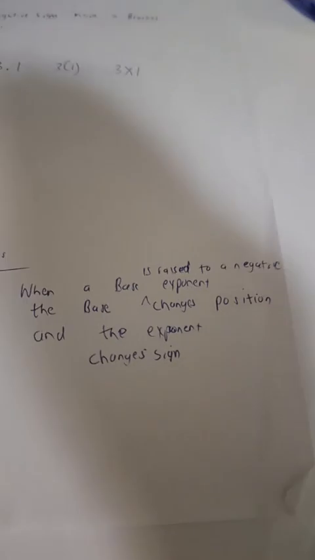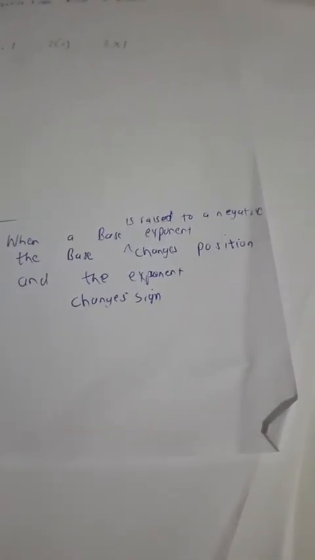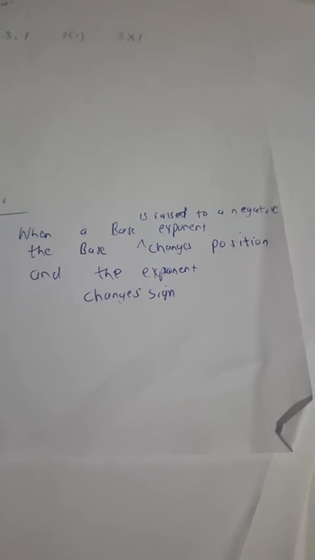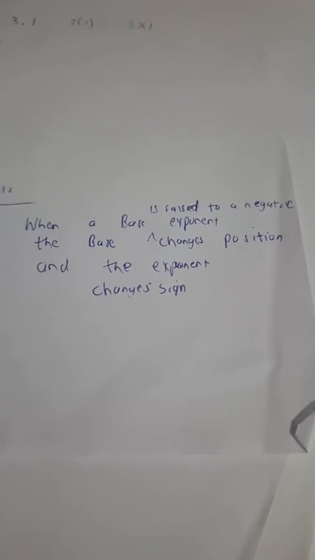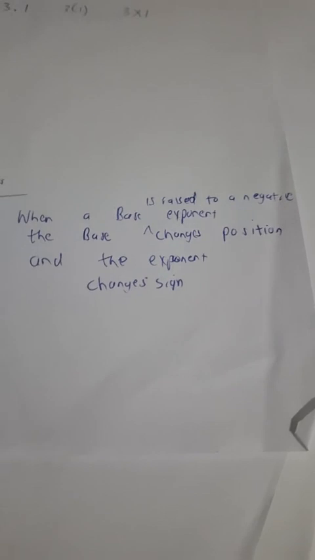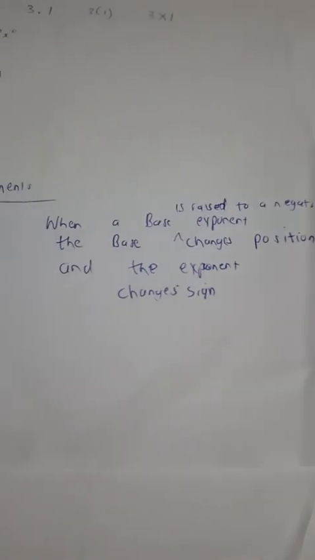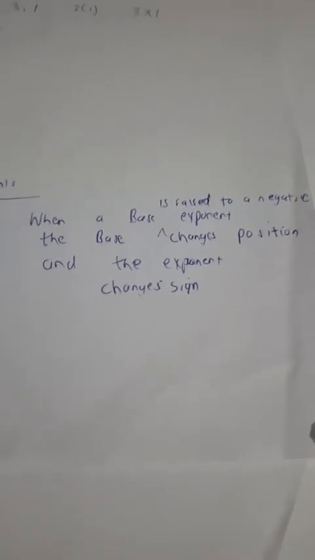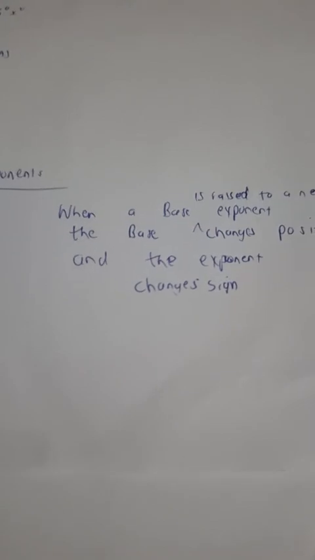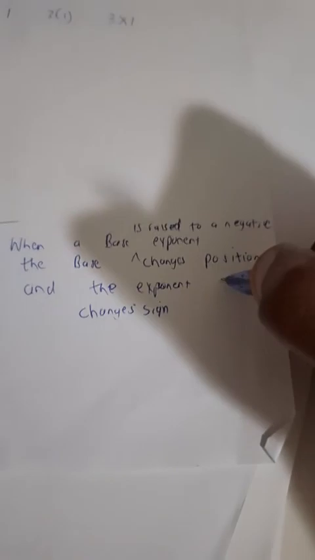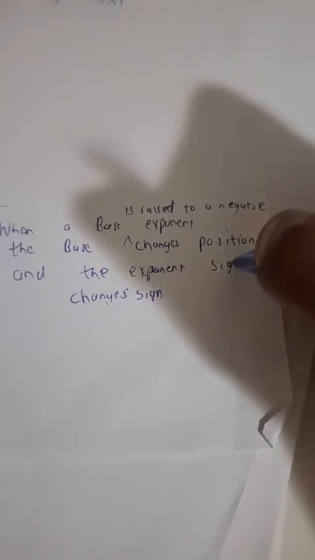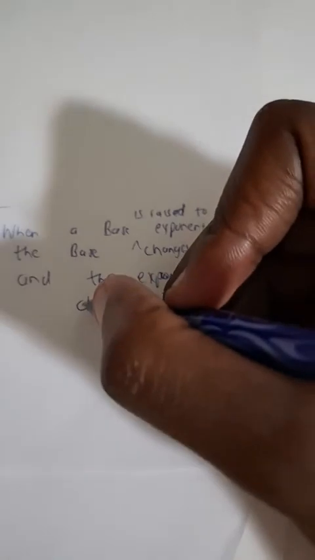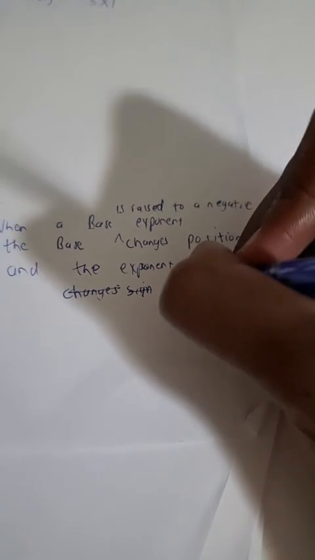Or the exponent sign changes, if you want to put it that way. Maths teachers were never English teachers, but that has to change, if you know what I mean.